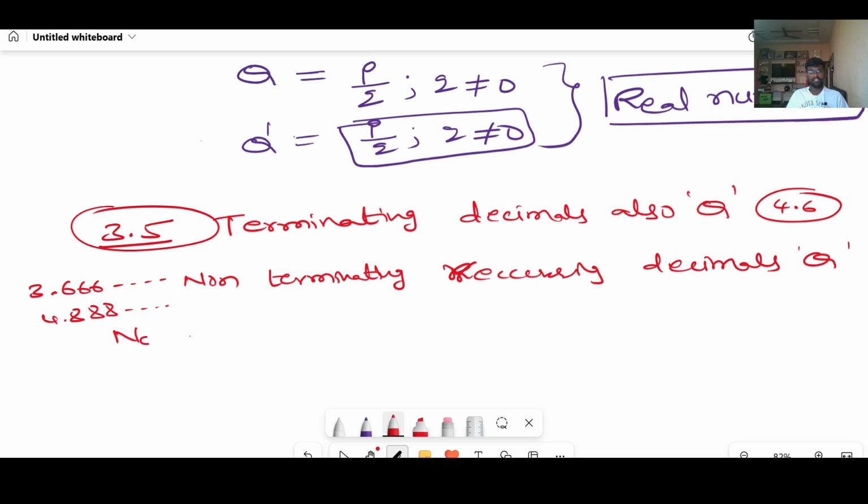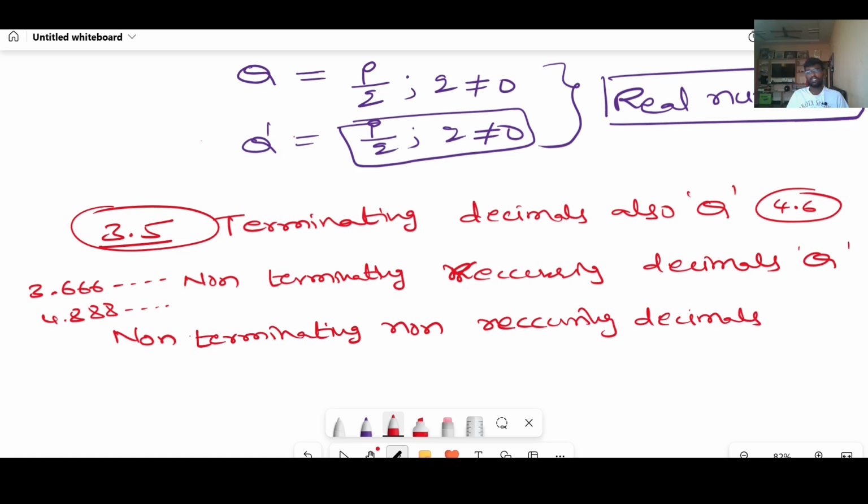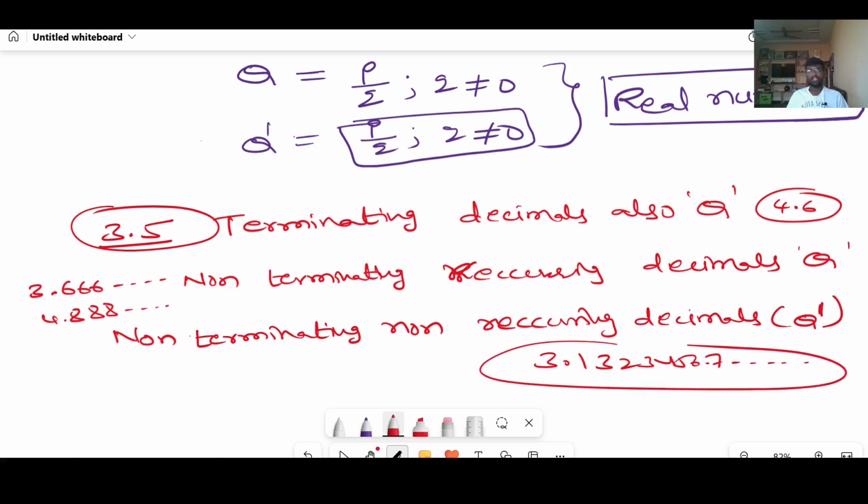And again, non-terminating, non-recurring, that means non-repeating decimals, are called irrational numbers. For suppose 3.1323456 and so on, this type of numbers are called irrational numbers, right? And these are the 9th class concepts which you have learned already in your 9th class, right?